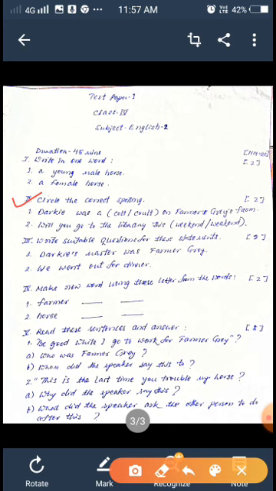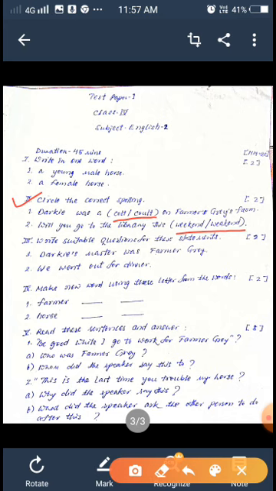Number 2, circle the correct spelling. Here there are two words, so which one is correct? You are supposed to find out. Question number 1: Darky was a dash on Farmer Gray's farm. This one has been erased. Once again, Darky was a dash on Farmer Gray's.